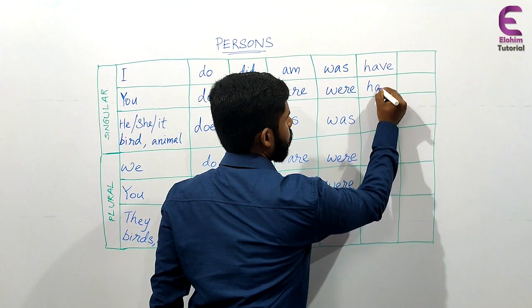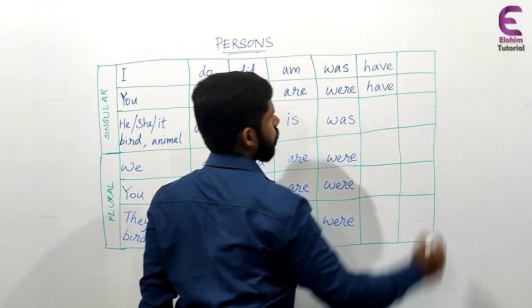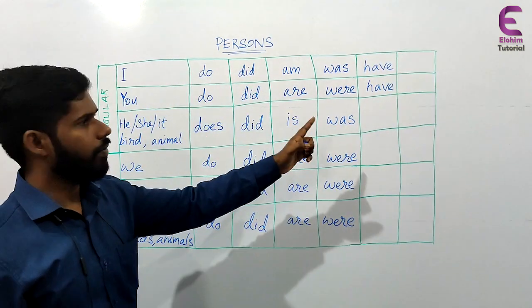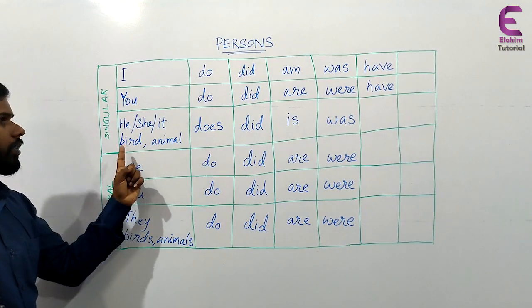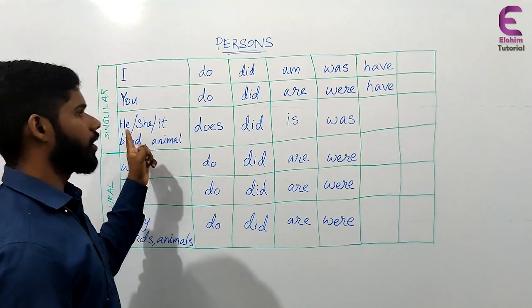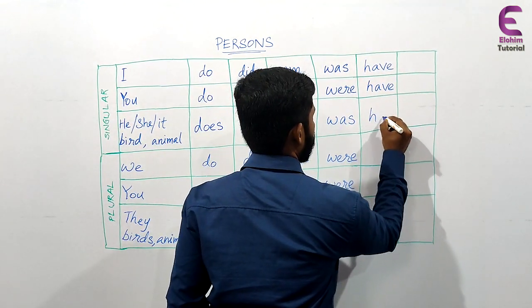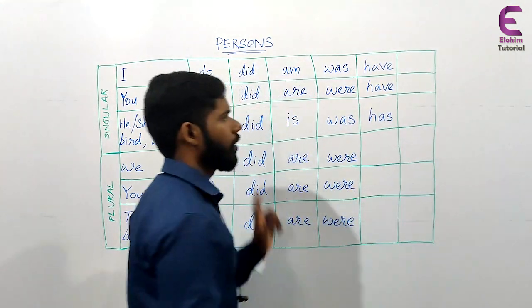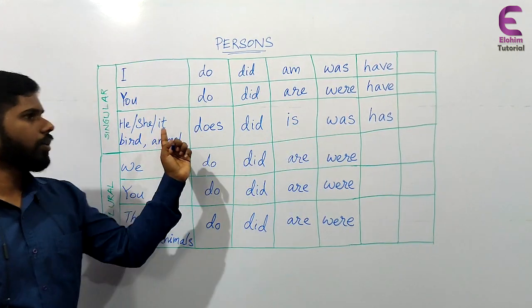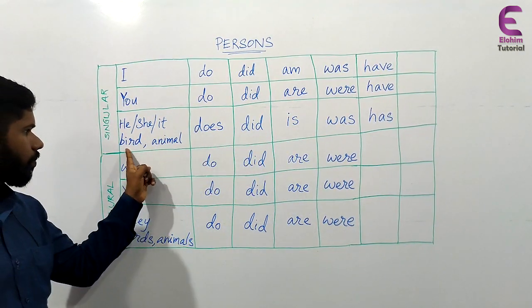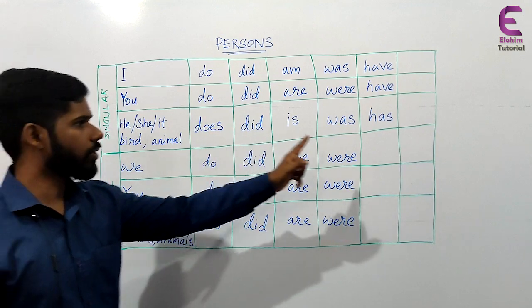You have. I have, you have. Then with the third person singular, he, she or it, it will be has. He has, she has, it has, bird has, animal has.